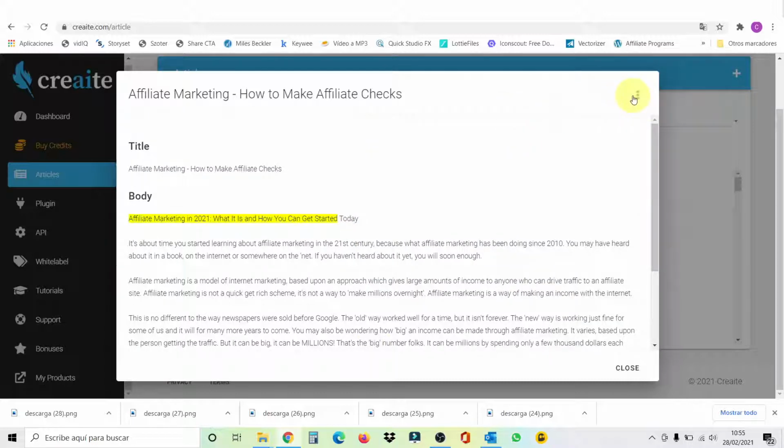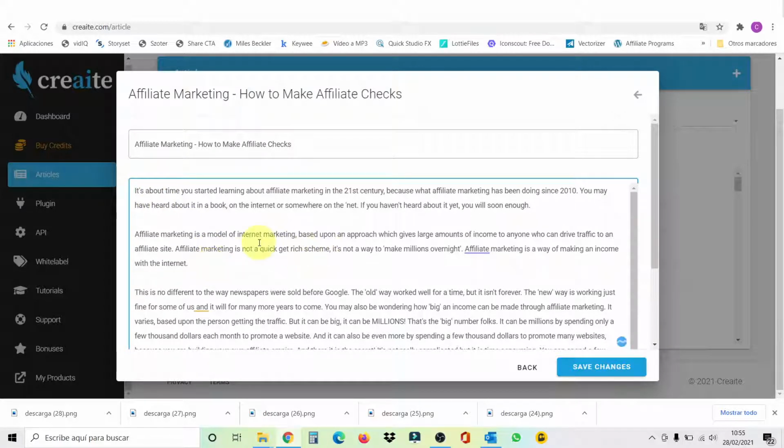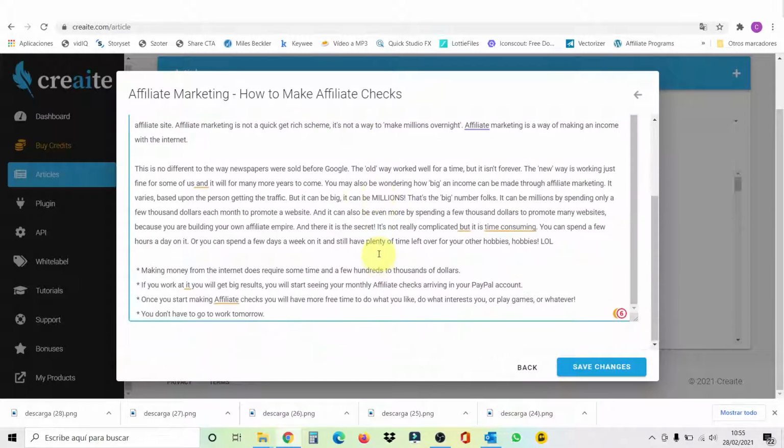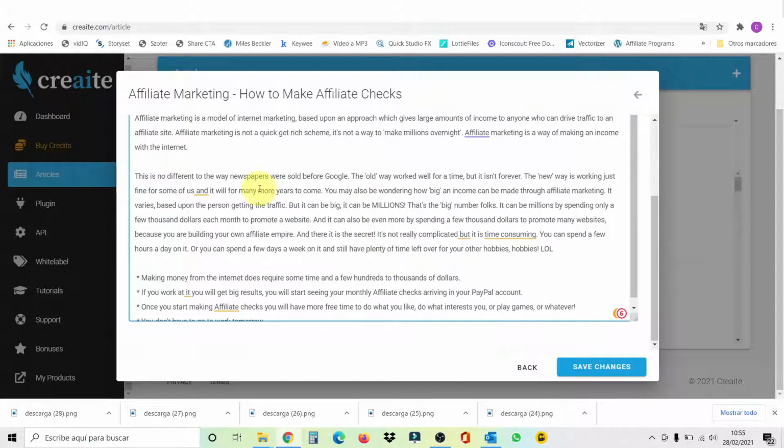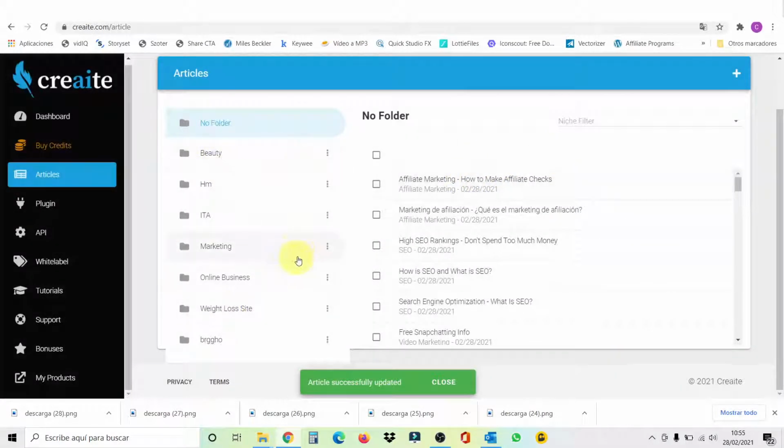Okay guys, so now you can go here and edit it or post it to WordPress. But I always recommend you first to edit it. We're gonna take this phrase out, which is the one we used to get the article, so it's totally unique now. And you can always put whatever you want here, your name, your own style, add affiliate links if you want, if you have anything, and then you can save the changes and you will have your article here or within a folder, whatever you want.